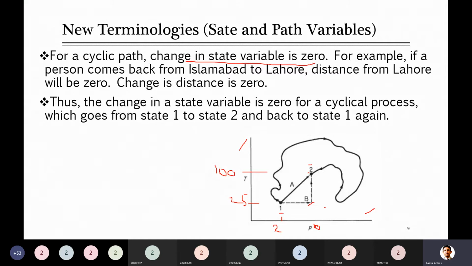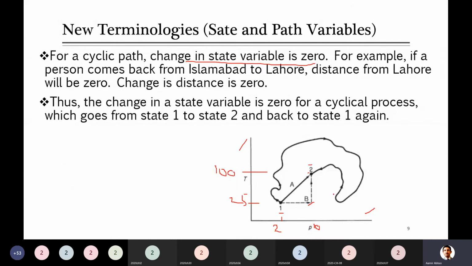How we keep it is not your concern at the moment. You can say, okay, the temperature remains the same, but we are just increasing the pressure. When the pressure reached 10 bar, which was our final value, we don't increase pressure after this. Now we just heat it up to reach point 2 and increase its temperature up to 100 degrees C.